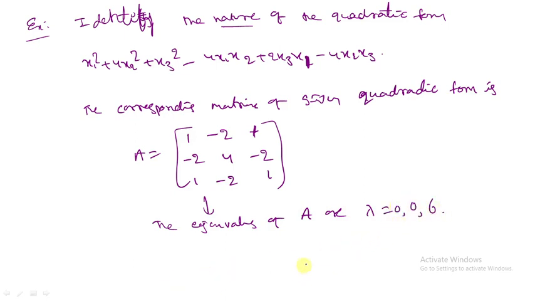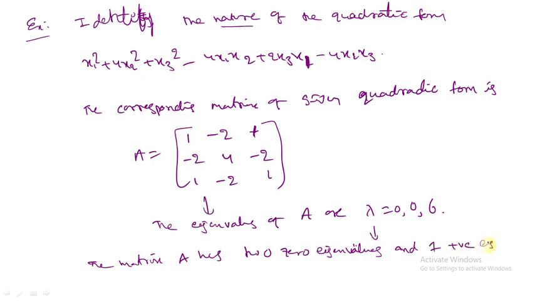So this matrix A has two zero eigenvalues and one non-zero eigenvalue. If all were positive, it would be positive definite, but at least one eigenvalue is zero.